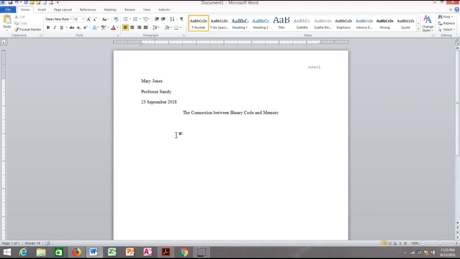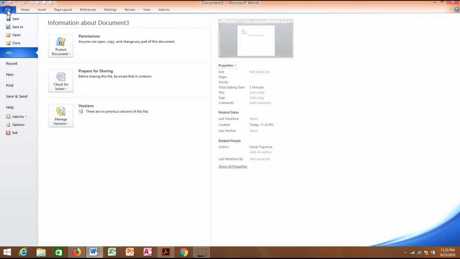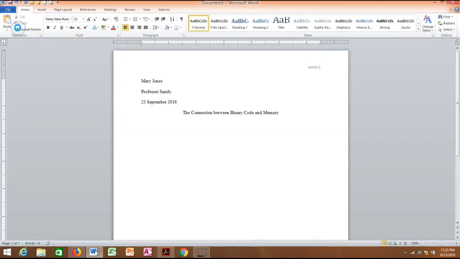All right, now what I want you to do, ladies and gentlemen, is to save this document as a template, so you don't have to do this over and over again. All you have to do is just make the change in the names, which you were already going to do. I just use this as an example, so you would type your own name. File, save as.